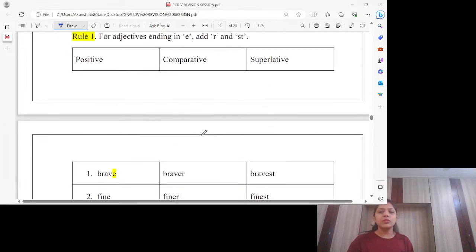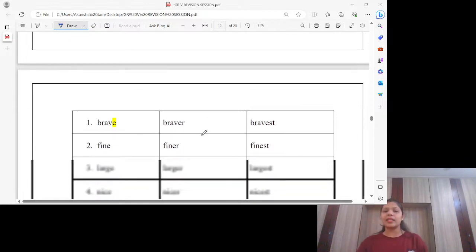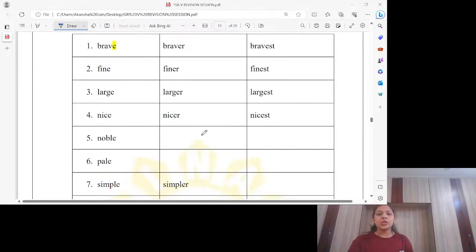Here we have some rules which we should follow. For adjectives ending in E, we always add R for comparative and ST for superlative. See, brave. The last letter is E, B-R-A-V-E. So, to make it comparative, I'll add only R, because one E is already there. And to make it superlative, I'll add ST. So, brave, braver, bravest. Fine, finer, finest. Large, larger, largest. Nice, nicer, nicest. Noble, nobler, noblest. Pale, paler, palest.